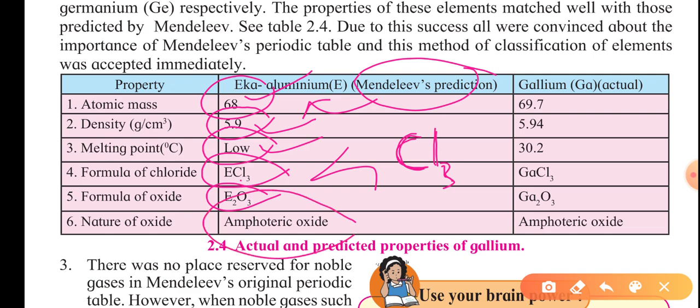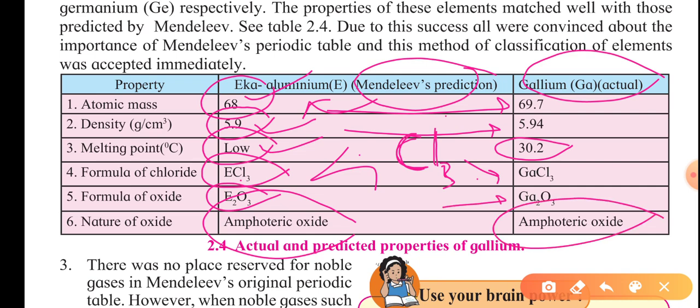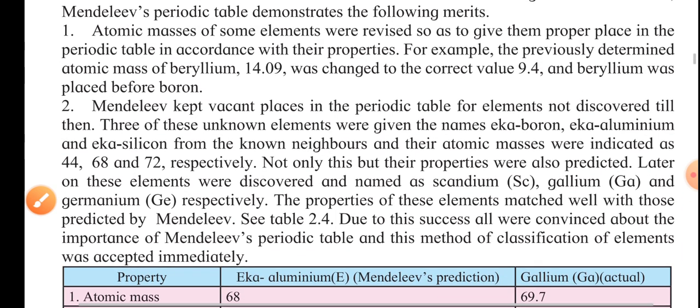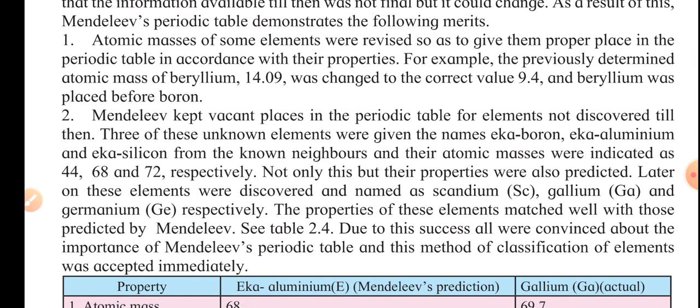All these things he predicted, but later when gallium was found, they discovered its atomic mass is somewhat similar, 69.7, and its density is also similar. Its melting point is just 30.2 degrees Celsius. Its chloride is GaCl3, as he predicted, and its oxide is also as he predicted, an amphoteric oxide. So this is the marvelous work done by these scientists. Okay, he kept some vacant spaces, as we have seen.